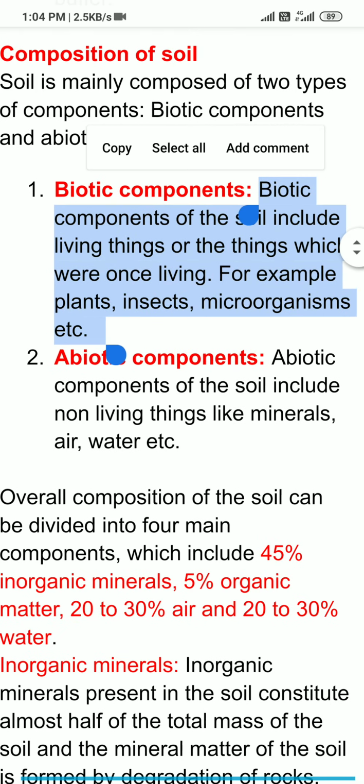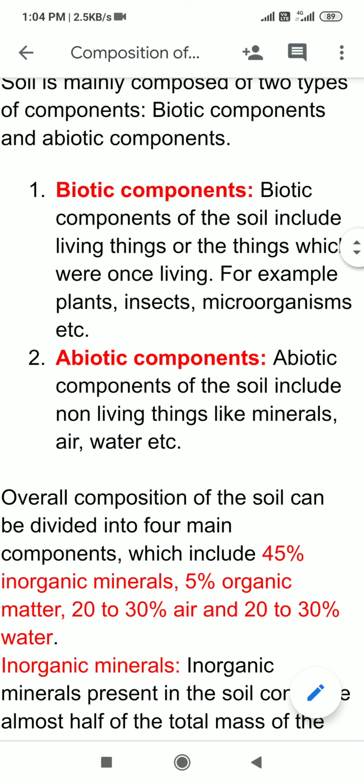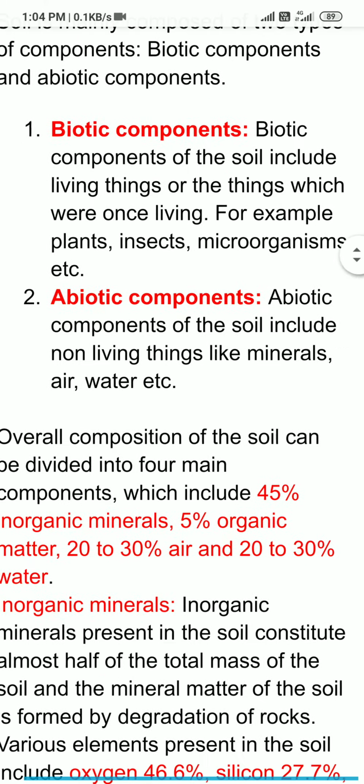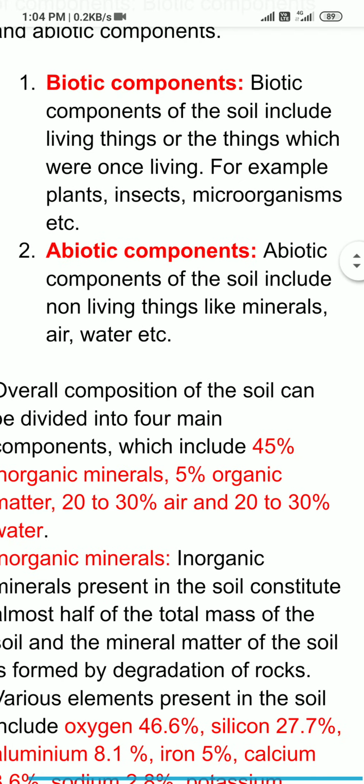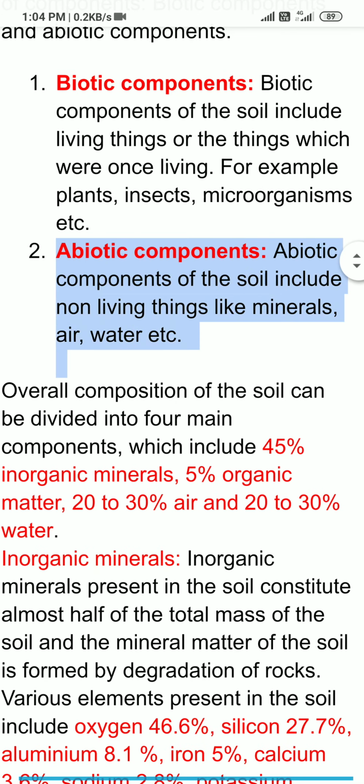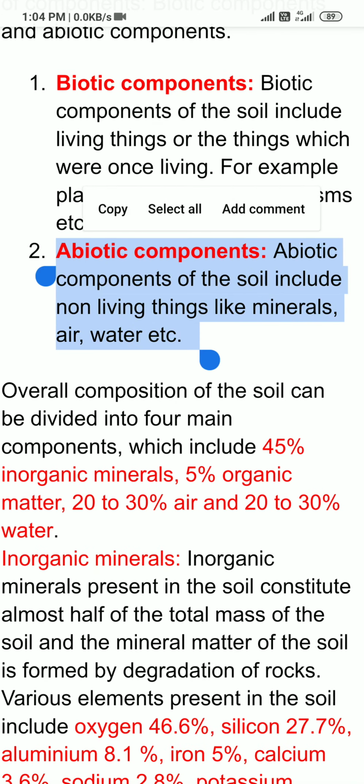And secondly, abiotic components of the soil include non-living things. Earlier I told you biotic components include living things or things which were once living. Now they are dead.